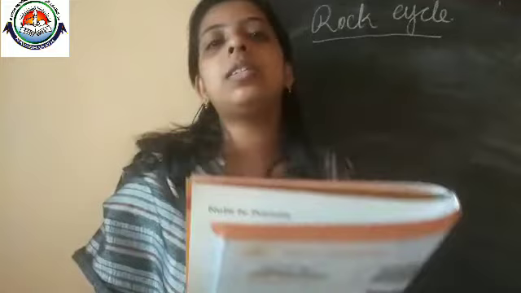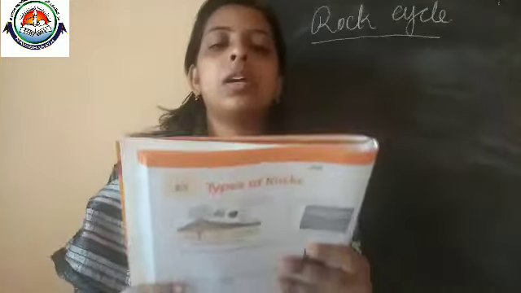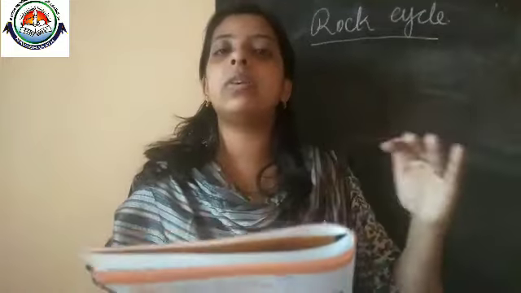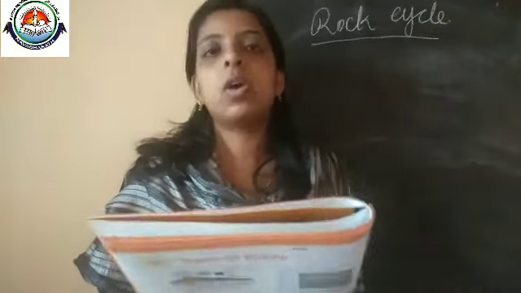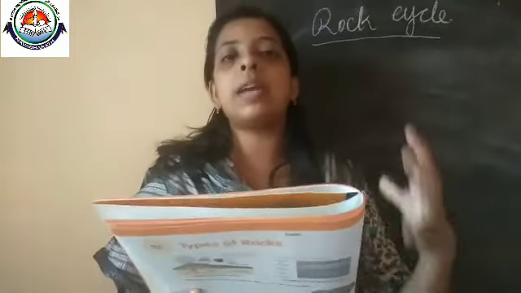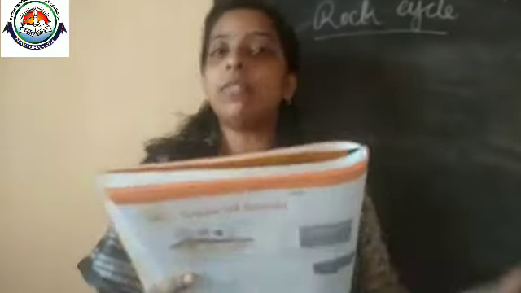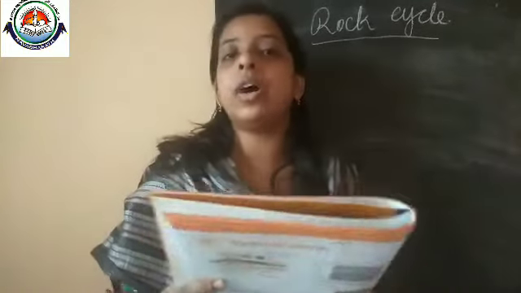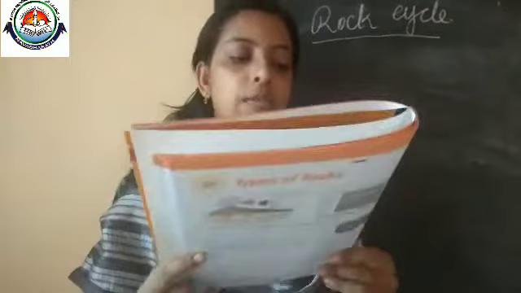And what does it tell us? The rock cycle means that under favorable conditions only, this transformation happens. So under favorable conditions, they can produce different kinds of rocks. Then draw and label the rock cycle, that is already given in your content book. So that diagram only you have to draw.